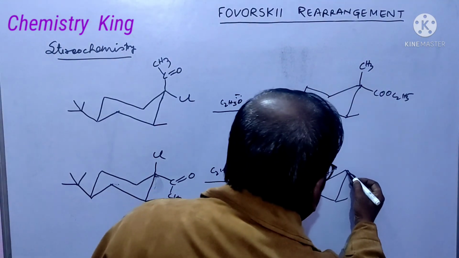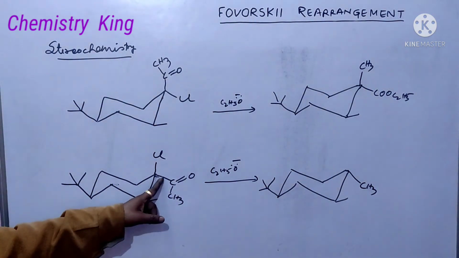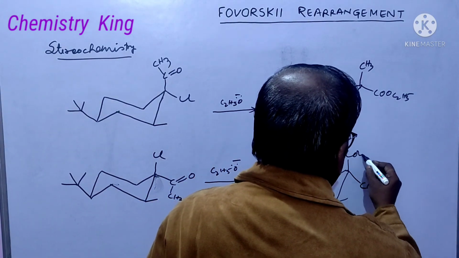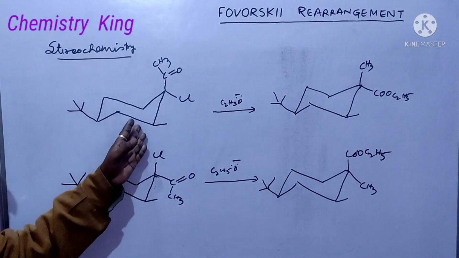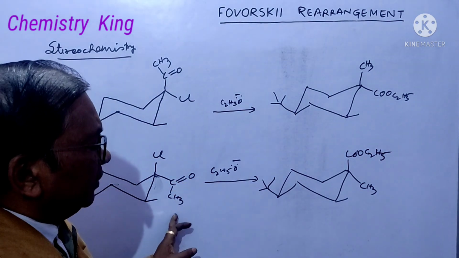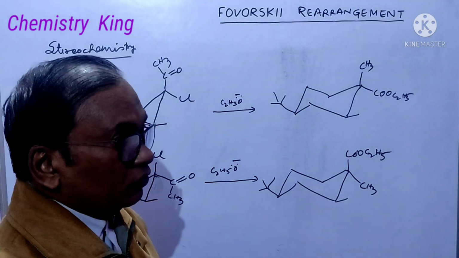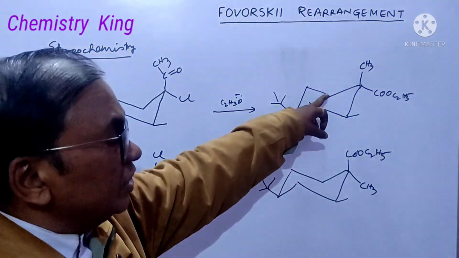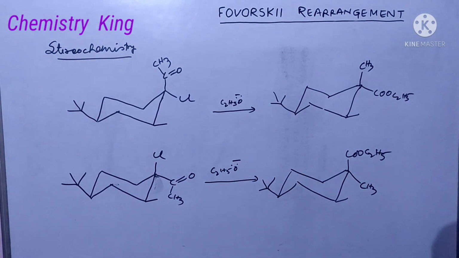So methyl will be at below, means methyl will be at equatorial, and this ester group CO2C2H5 will be at axial. This gives this product, that gives that product; these two are different, and these two are also different. And again you may say these two are diastereomers. So friends, this is all about the stereochemistry.